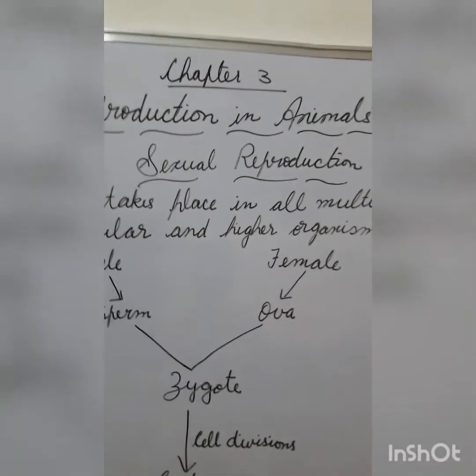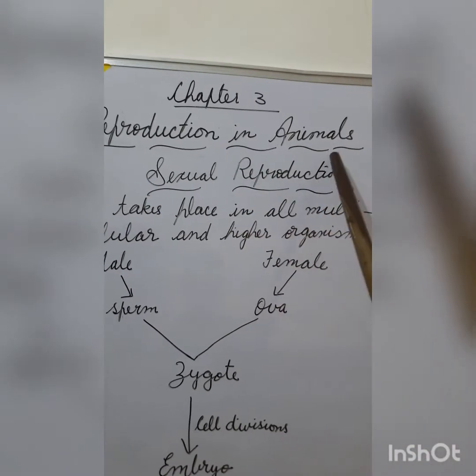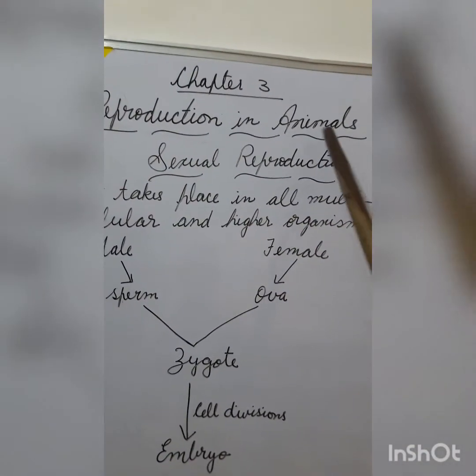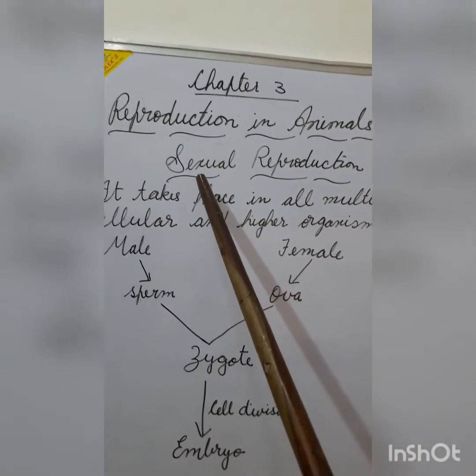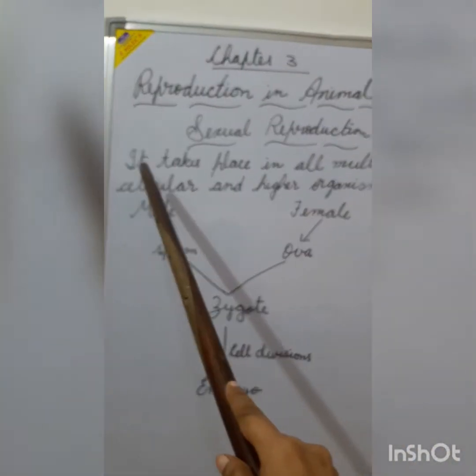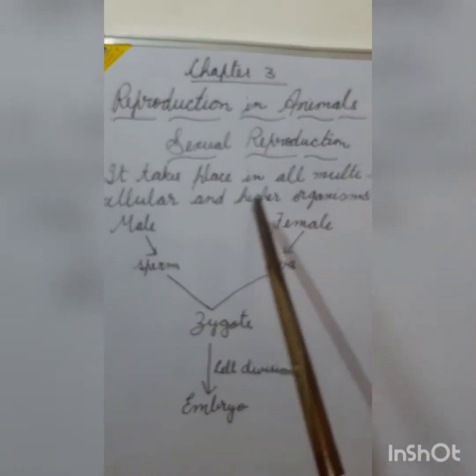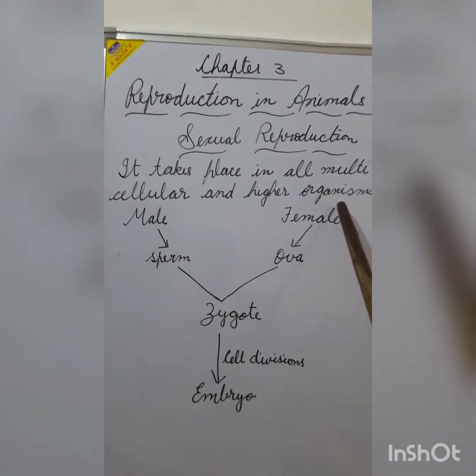Good morning, students. Continuing with chapter 3, Reproduction in Animals, we have already studied asexual reproduction. So today we'll start with sexual reproduction. Sexual reproduction takes place in all the multicellular and higher organisms.